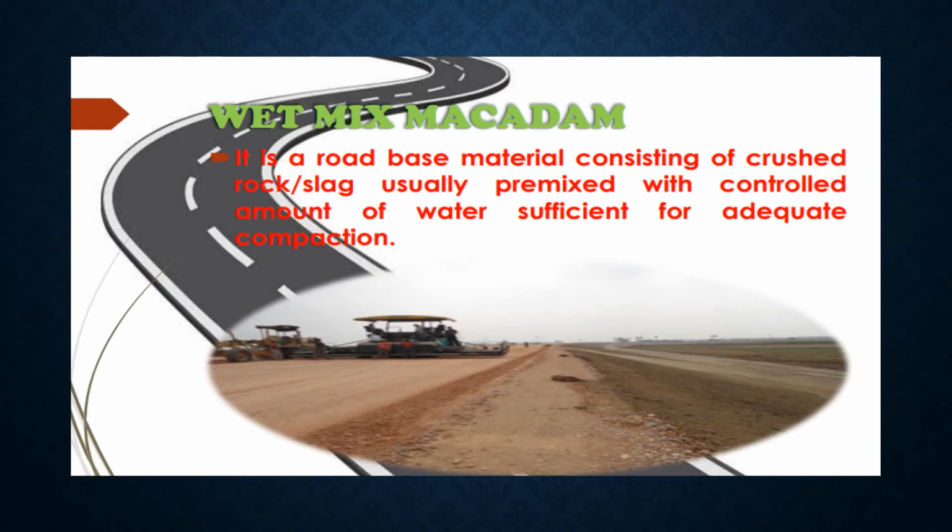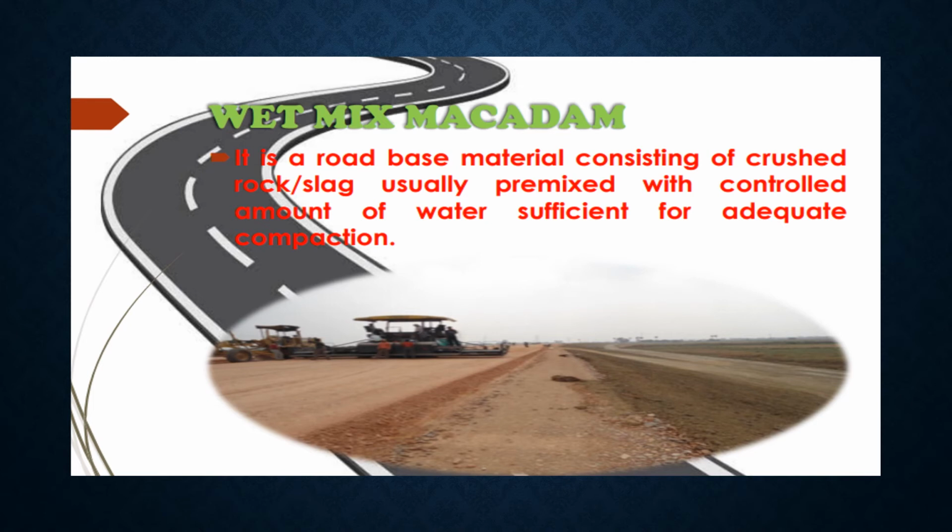Wet mix macadam. This is a road base material consisting of crushed slag, usually premixed with a controlled amount of water sufficient for adequate compaction. The common types of base course material used in India for the construction of flexible pavement are wet mix macadam, waterbound macadam, soil aggregate mixes and stabilized soil mixes. The flexible pavement of most of the important highways are being constructed these days using wet mix macadam as the base course. So here the materials used for the construction of wet mix macadam are